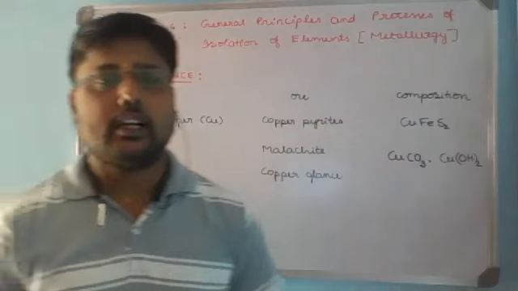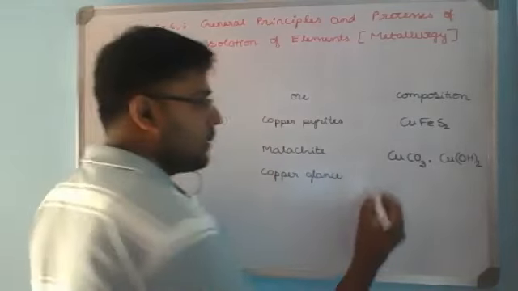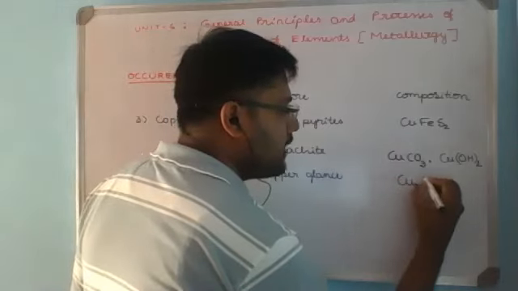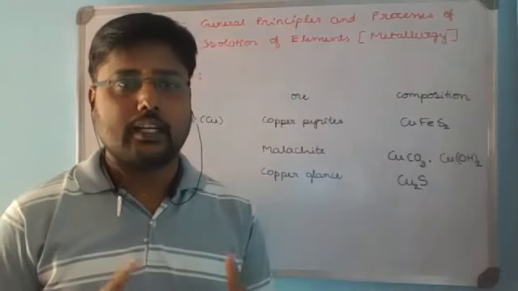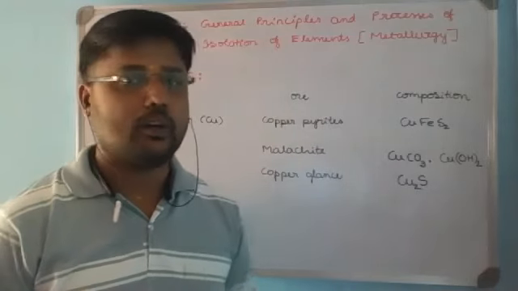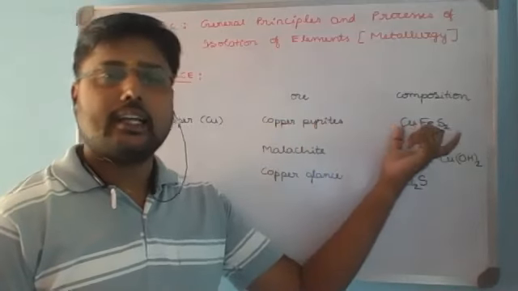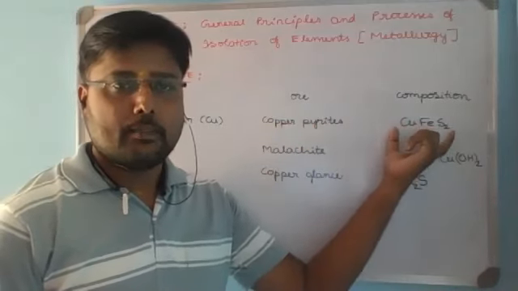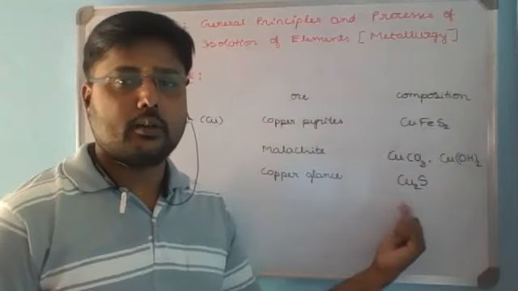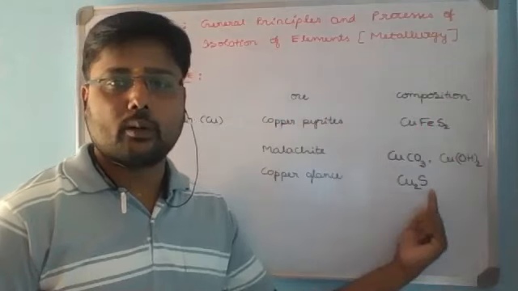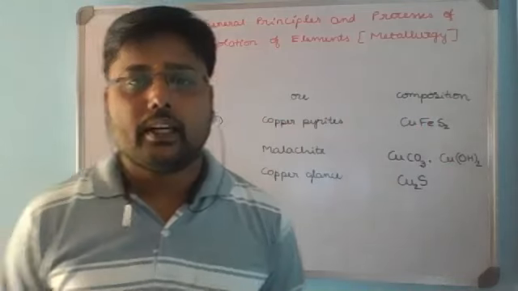And the last one, a very important ore of copper and the most abundant ore of copper, is copper glance. It is the only pure sulfide ore of copper, with only copper and sulfur present, whereas in copper pyrites iron is present along with copper.